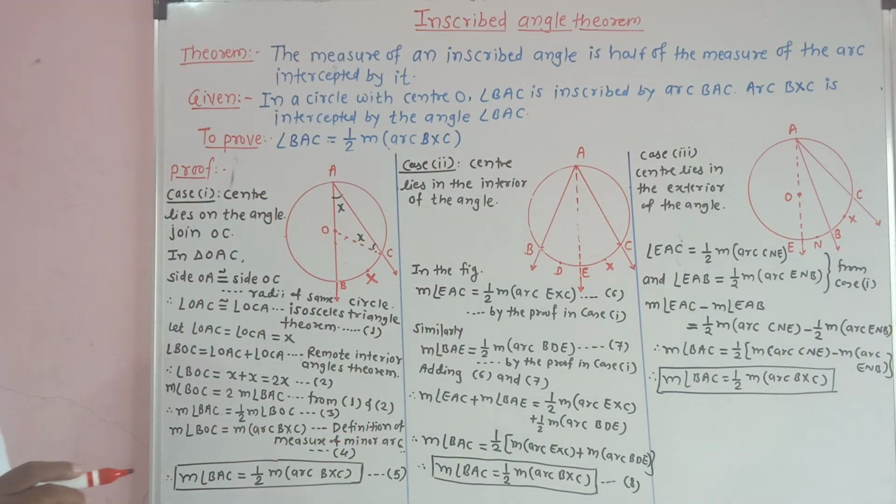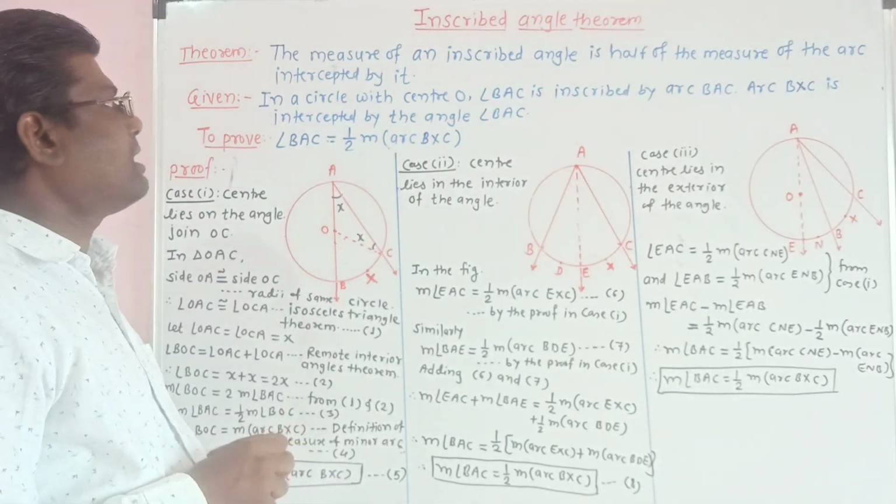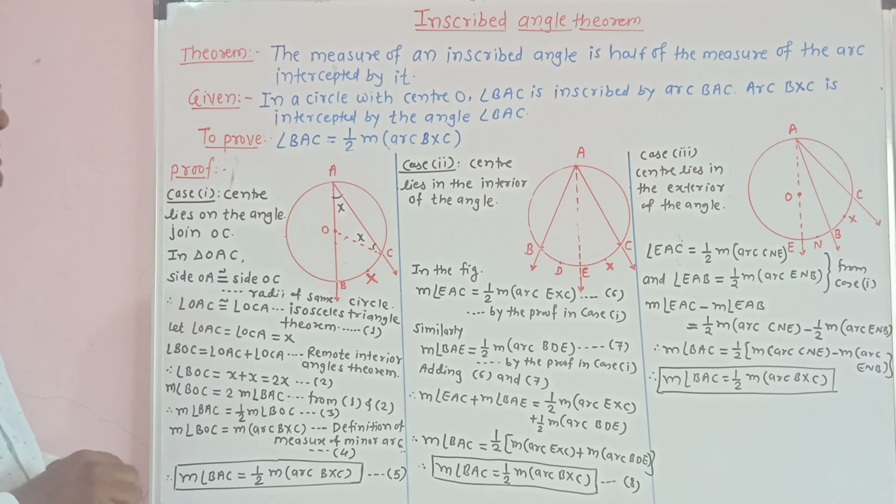Therefore, the measure of an inscribed angle is half of the measure of the arc intercepted by it.